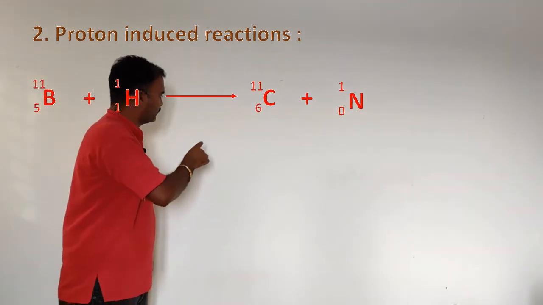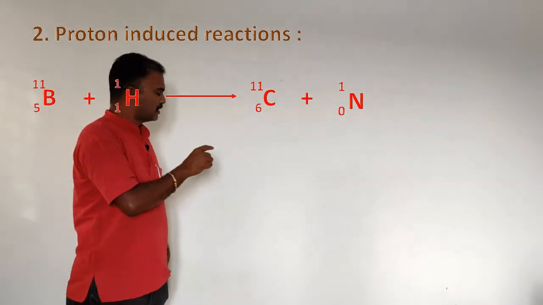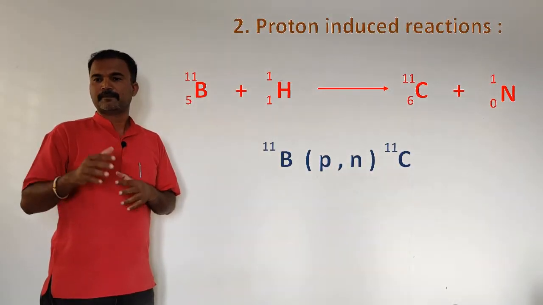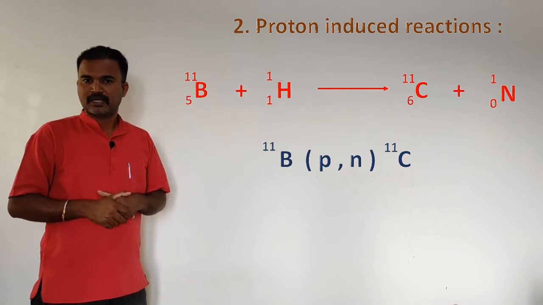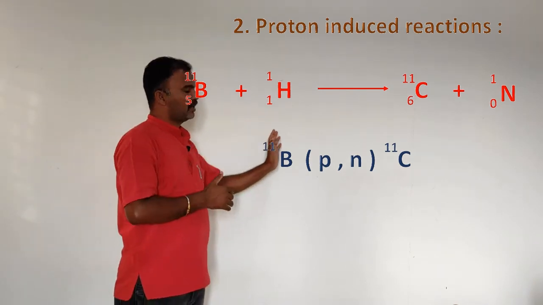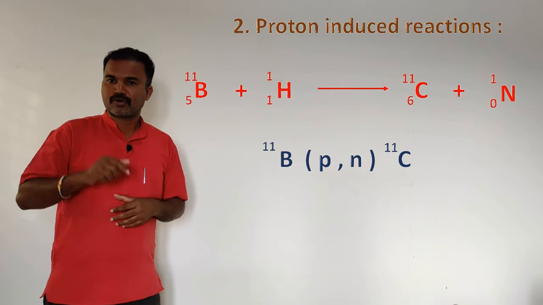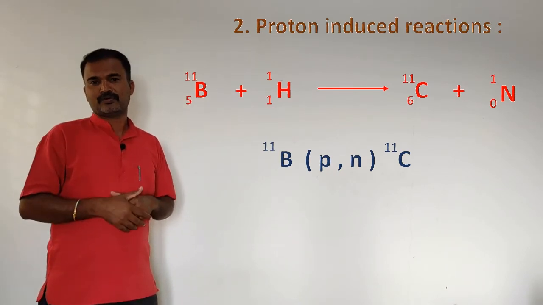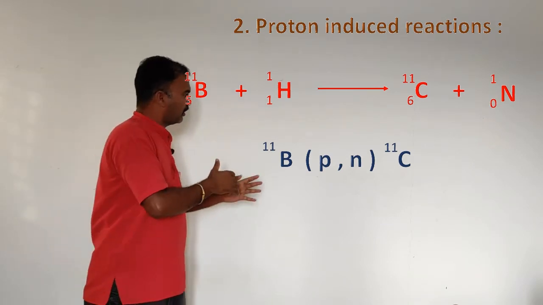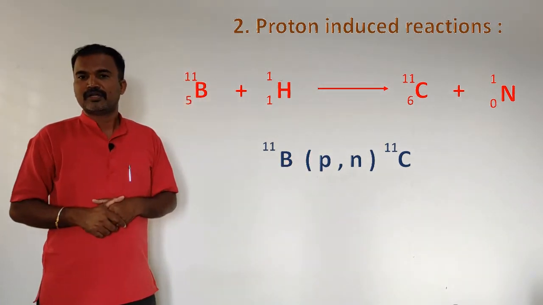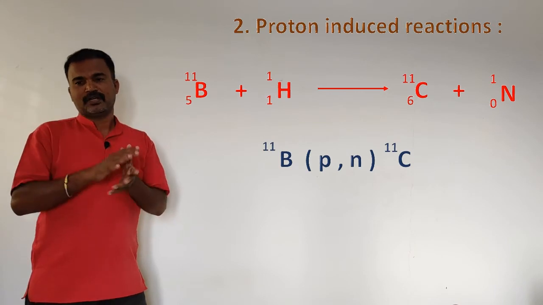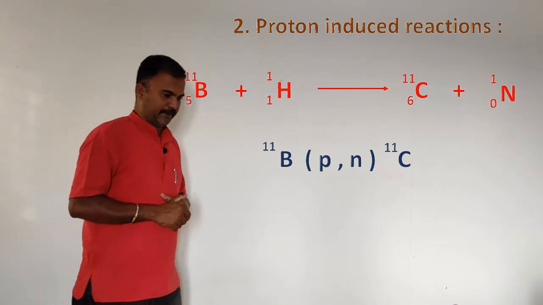So very good. The first one is the target nucleus. So it is boron with a mass number 11. So in the bracket I have to mention the proton, and then yes, neutron I have to mention. Then I have to write the recoil nucleus. Here it is carbon with a mass number 11. Very good. Please be seated.